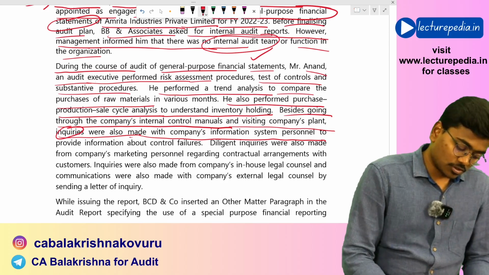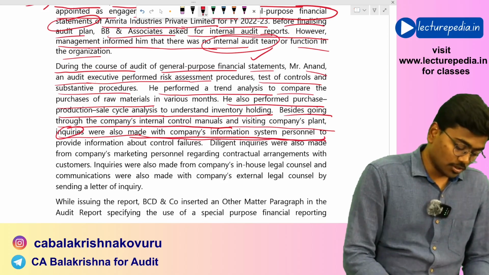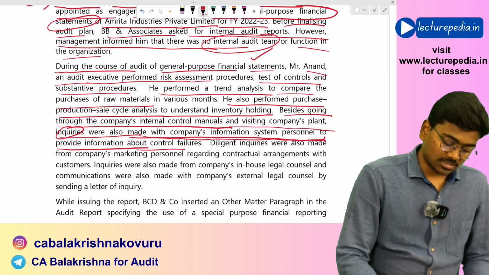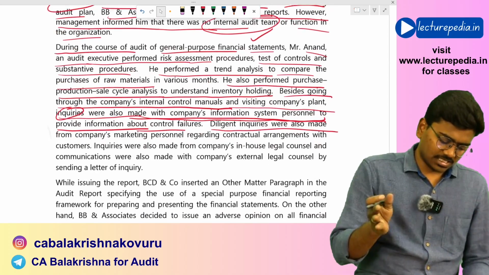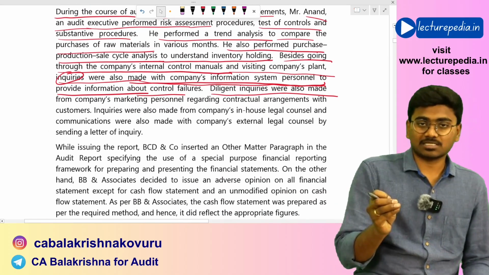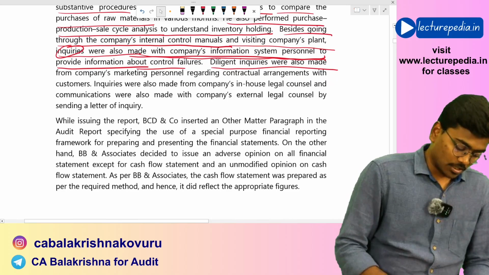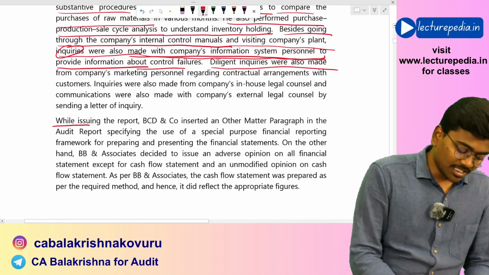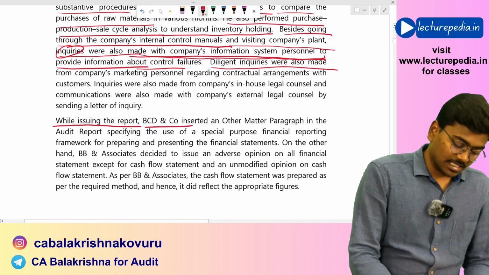Inquiries were also made with the company's information system personnel to provide information about control failures. Diligent inquiries were also made. Various inquiries were made for the purpose of assessing the risk of material misstatement. Next, while issuing the report, BCD and Co.